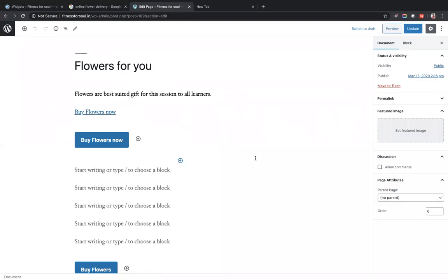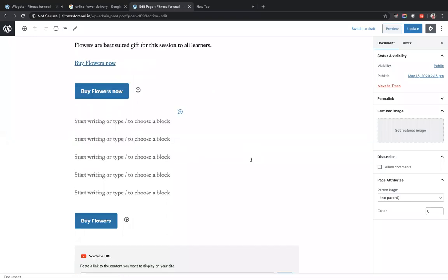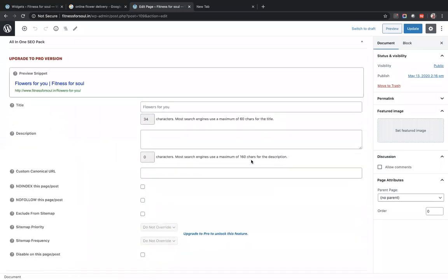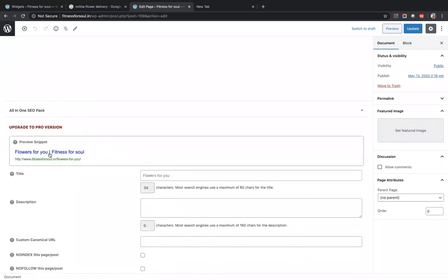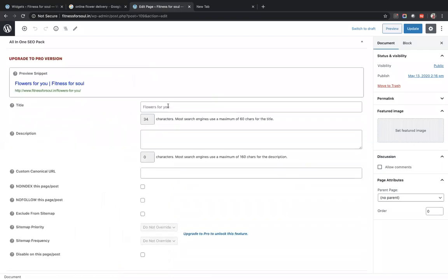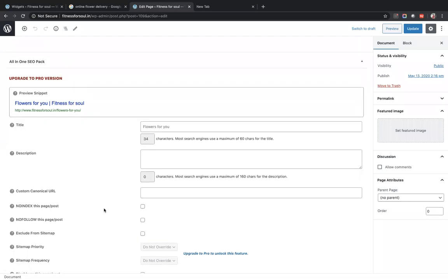So suppose this was the Flowers page we created. If I scroll down, I think I have uninstalled Yoast. No problems. So this is the All in One SEO Pack, one of the plugins that I had installed earlier. That plugin by default gives me these SEO features, which you will learn going forward. If I do not have the plugin, I will not know what the problem in SEO with my site is. So this specific plugin gives me all these features and helps me sort my SEO error issues.